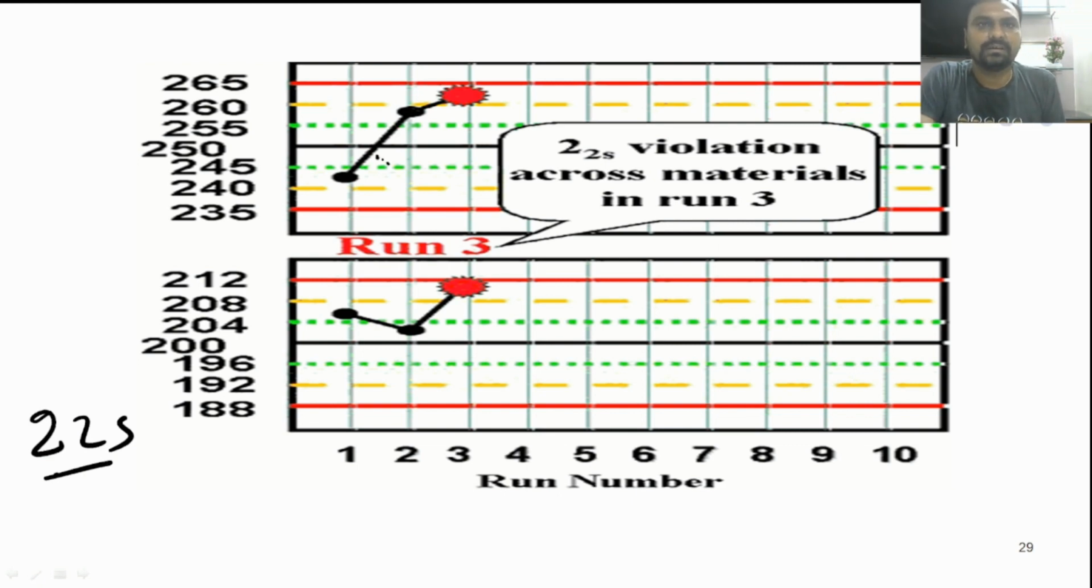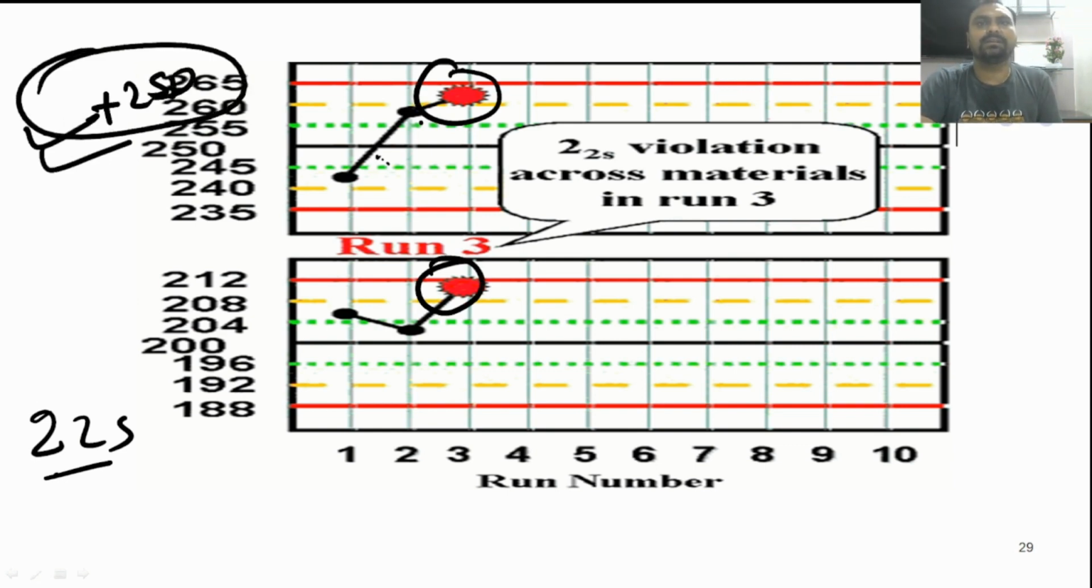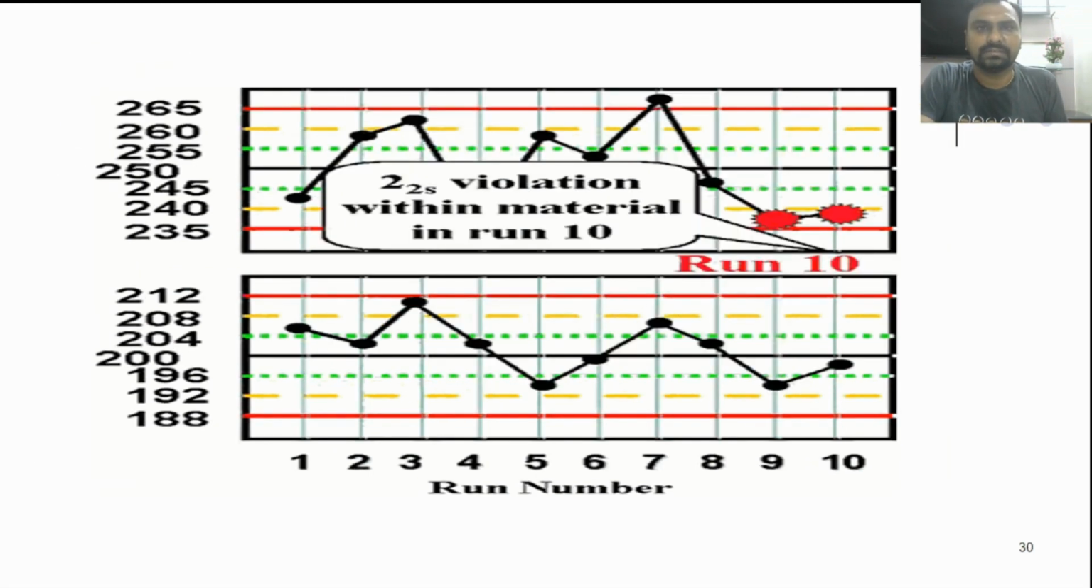Within run means we are running the normal and abnormal controls. So both controls are outside plus 2 SD here. Okay, that means we have to reject the run.